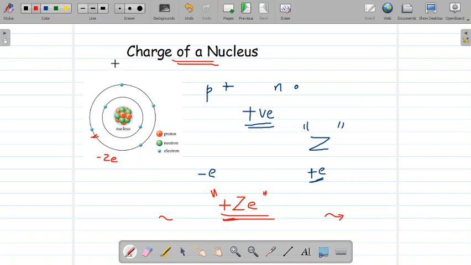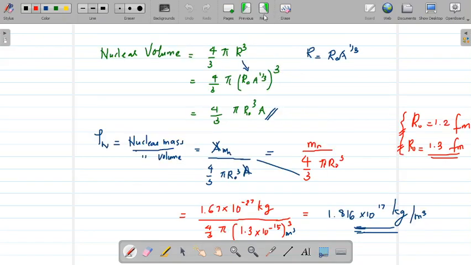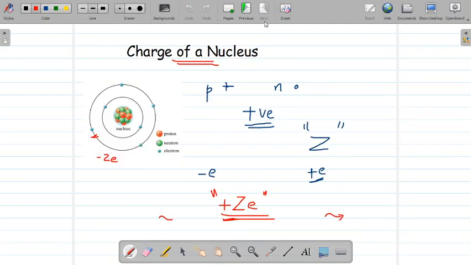So in today's class, we learned about two important properties of the nucleus, which are nuclear density, which we found to be a constant equal to 1.816 × 10^17, which is a very enormous value. Then we learned about charge of a nucleus, which is equal to plus Ze. Nucleus is positively charged and its value depends on the atomic number.